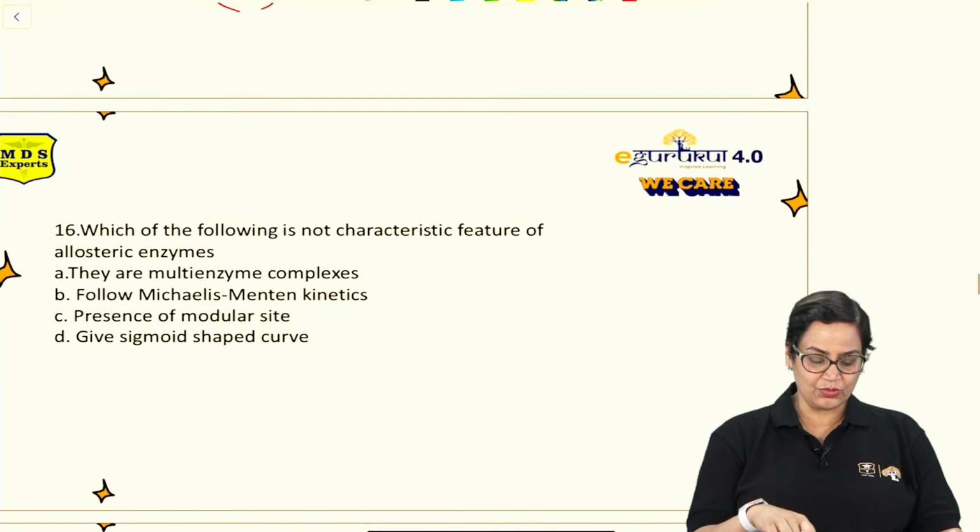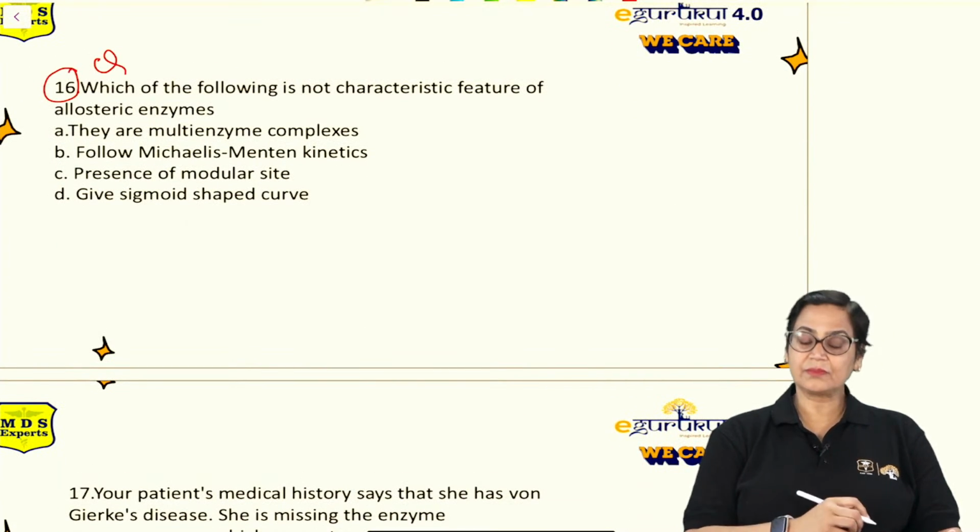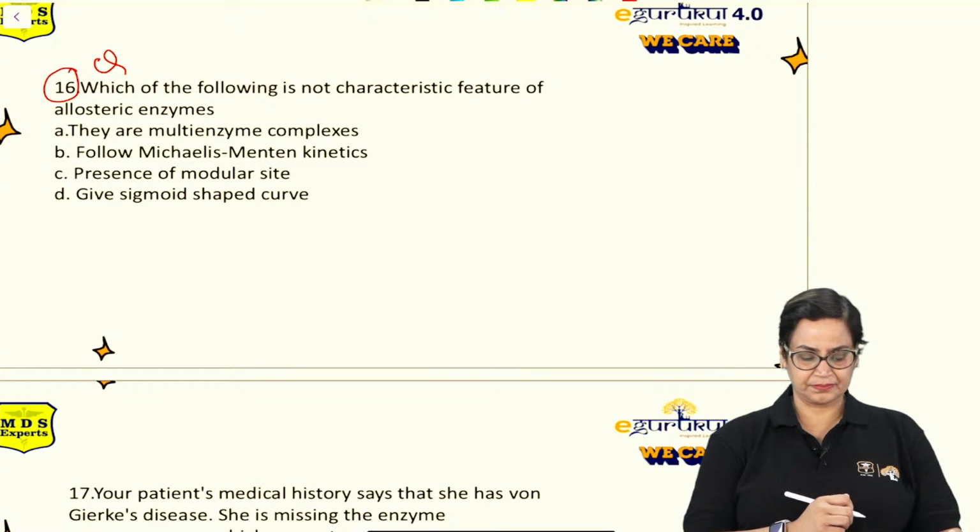Then moving on to question number 16, again a very important question. Which of the following is not a characteristic feature of allosteric enzymes? This is a very important question. I can see some other students also, very good. Anonymous, okay.